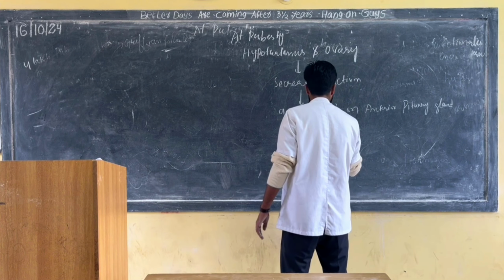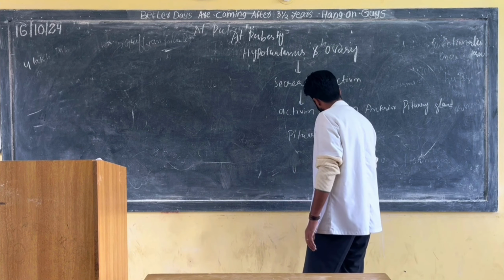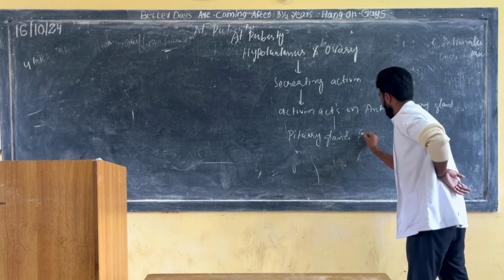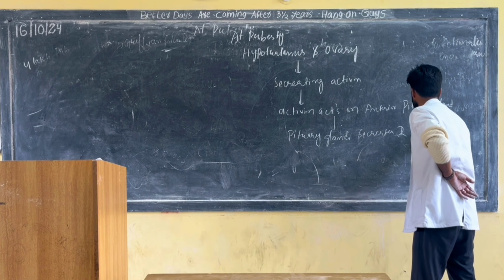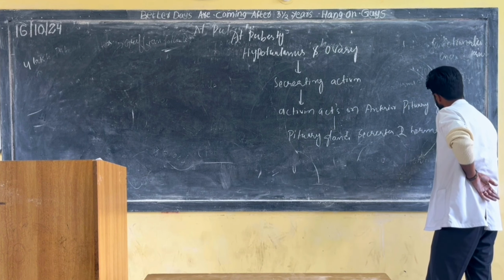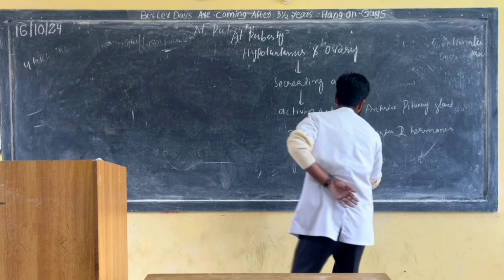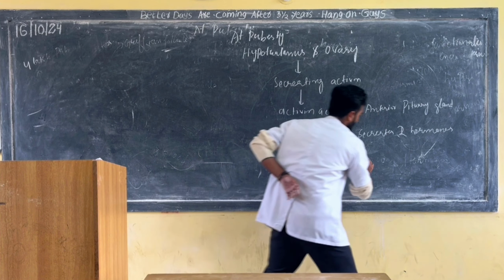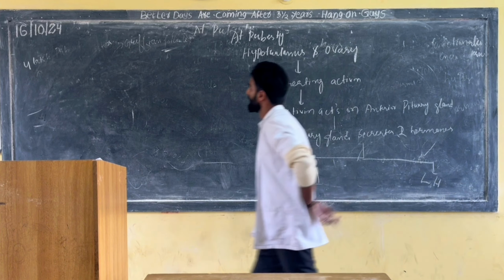The pituitary gland secretes two hormones. Which ones? FSH, follicle stimulating hormone, and luteinizing hormone.